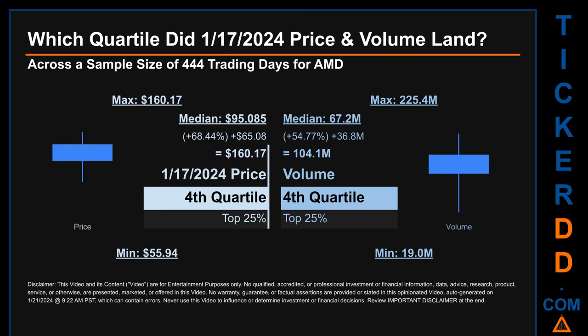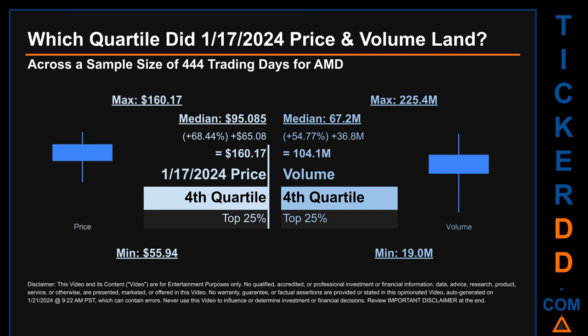The day's volume landed within the fourth quartile, marking it within the top 25% of all sampled daily volume, which saw a max daily volume of 225.4 million and a minimum of 19 million. Quartiles tell us about the spread of a data set by breaking that data set into quarters, just like how the median breaks the set into half.